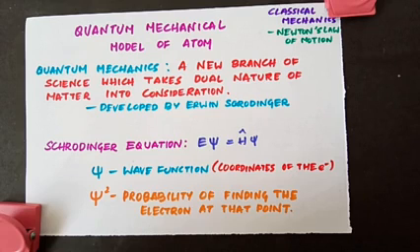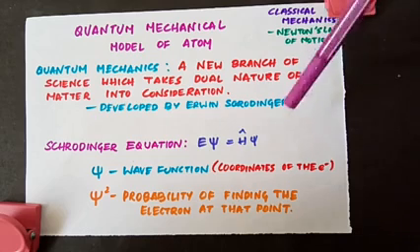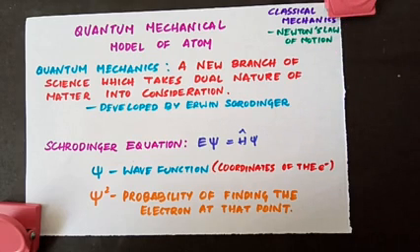So considering all this, Schrödinger came up with the new model of an atom, and he came up with a very famous fundamental equation of quantum mechanics, which is written here. E psi is equal to H cap psi. This equation incorporates both wave and particle nature of matter as proposed by de Broglie.